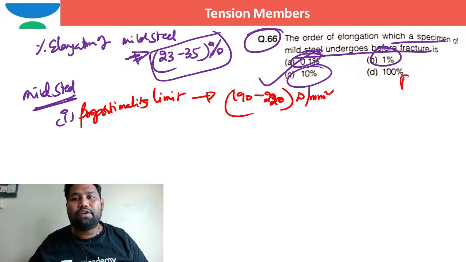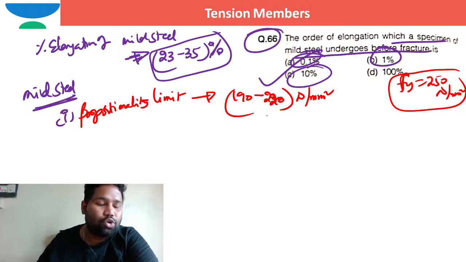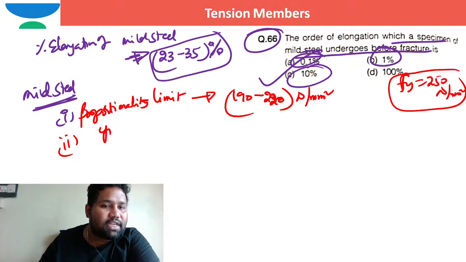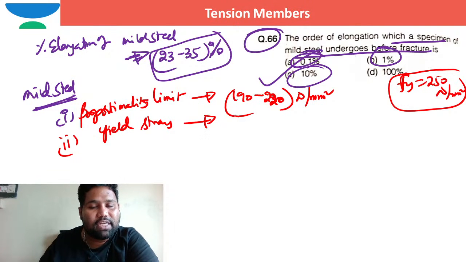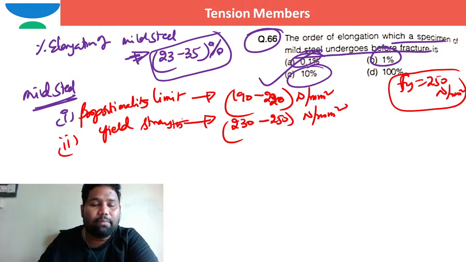Mild steel means Fe 250, so yield strength is roughly around 250 megapascal, but the linear proportionality limit will stay between 190 to 230 megapascal. Coming to yield strength, generally for mild steel it will be between 230 to 250 megapascal. In between, the material will get yielded.